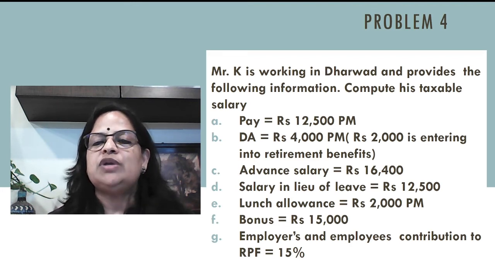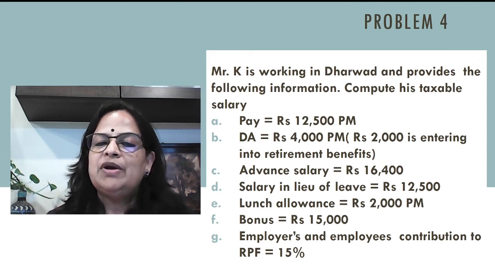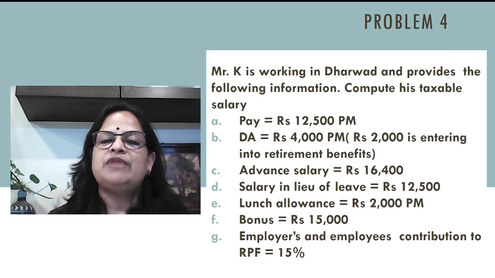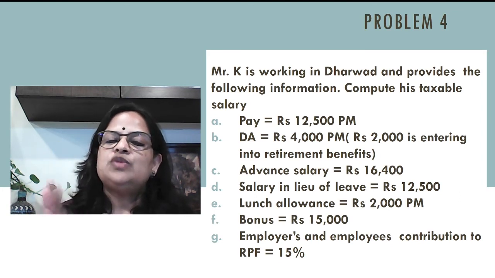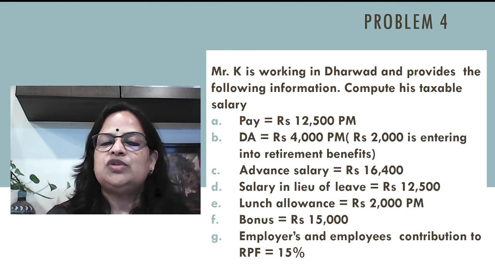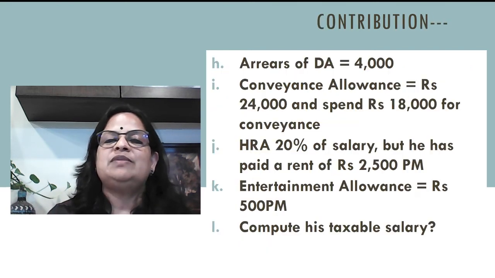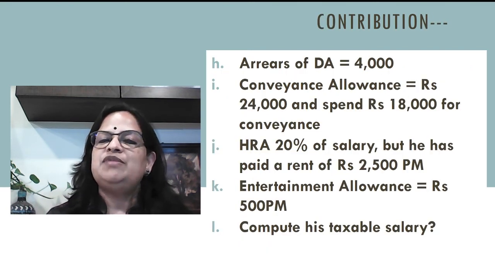Lunch allowance 2,000 per month. Bonus rupees 15,000. Employer's and employee's contribution to RPF 15%. So it will be taxable. More than 12% will be taxable. So 3% here in this case will be taxable. Arrears of DA taxable 4,000.